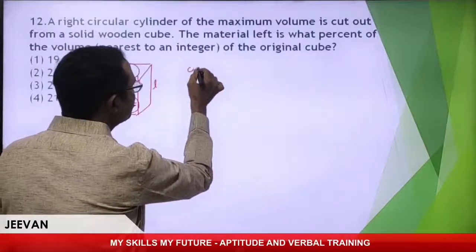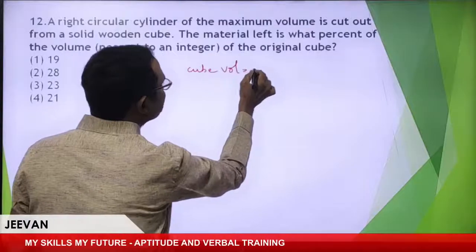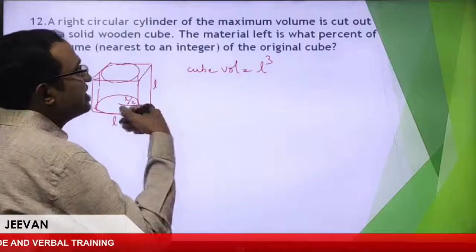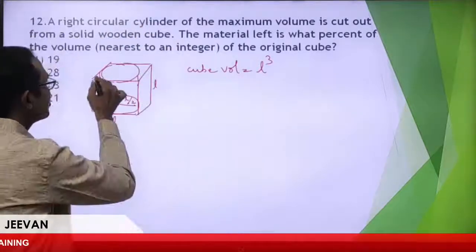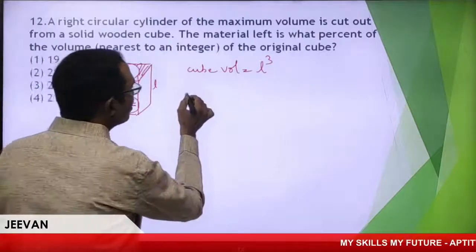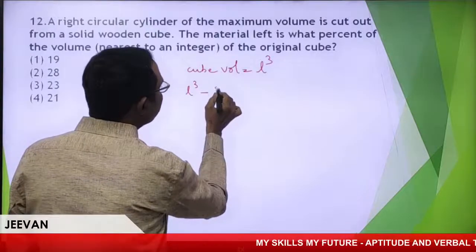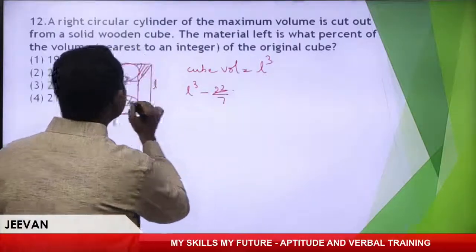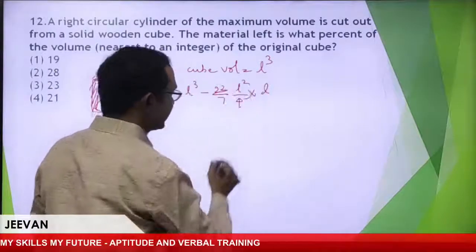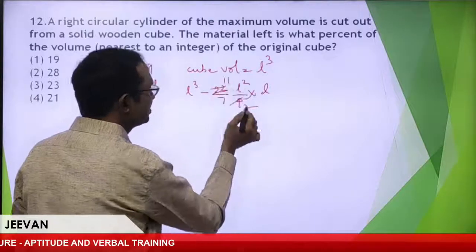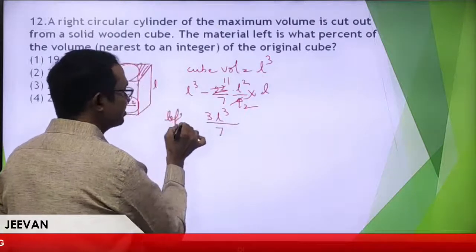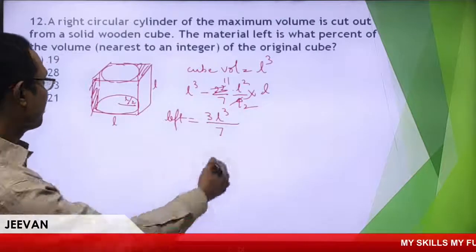So original cube volume, right? Cube volume is very clear, L cube. Leave it. Now the material left after cutting the cylinder. So this is the material, we need to leave it. How to calculate? So whole volume minus pi r square. R square means L square by 4 into height L. Calculation, right? It's 14 minus 11, 3L cube by 7. It is the leftover volume.